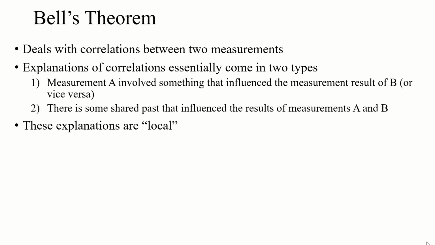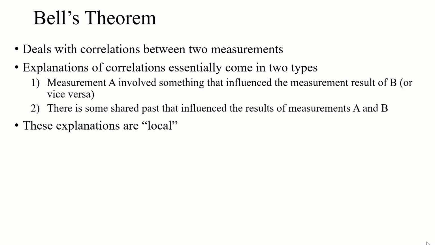Special relativity tells us nothing can move faster than the speed of light. So the influence of my measurement has to stay locally within however far light could have traveled in the given time between events.